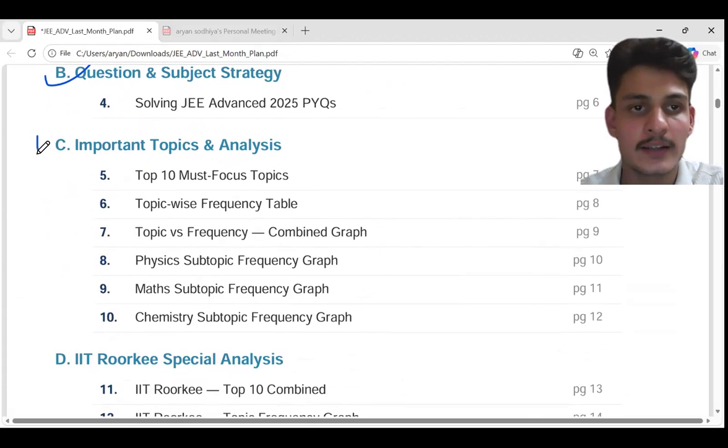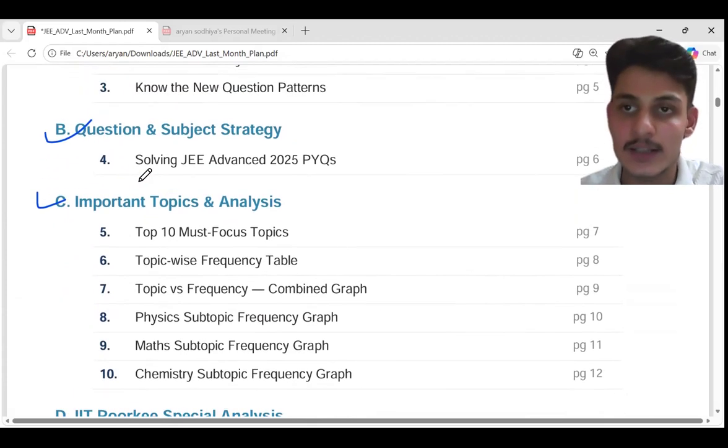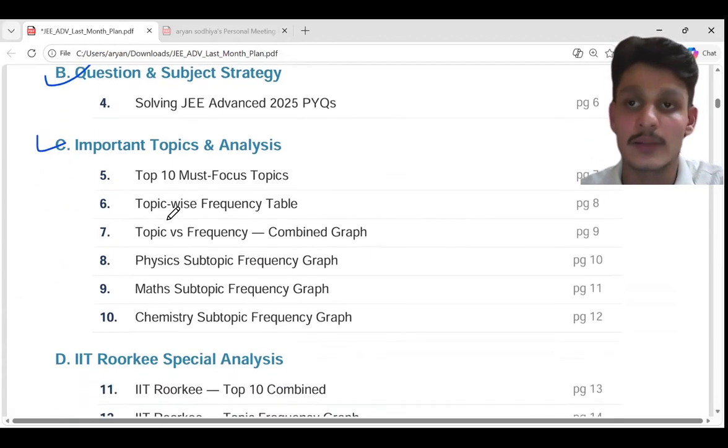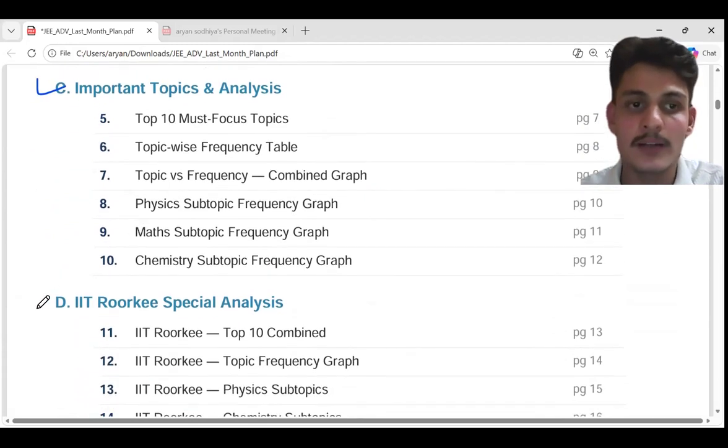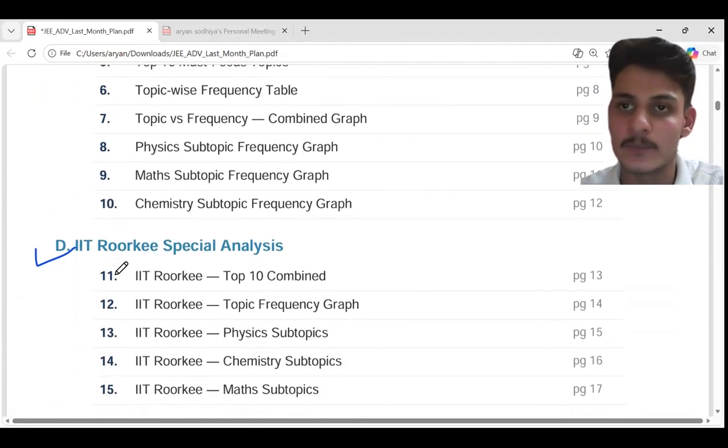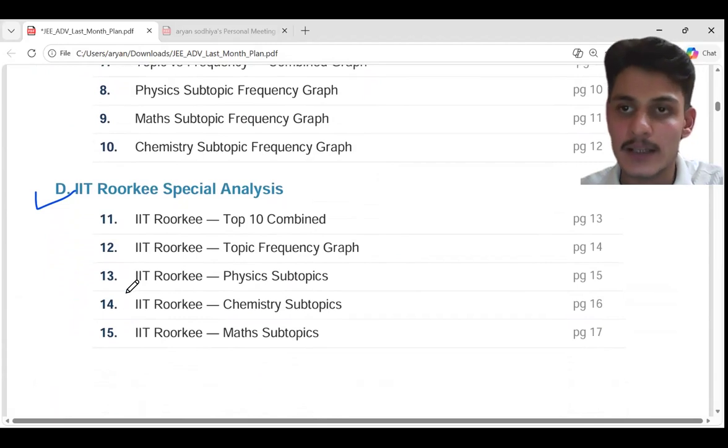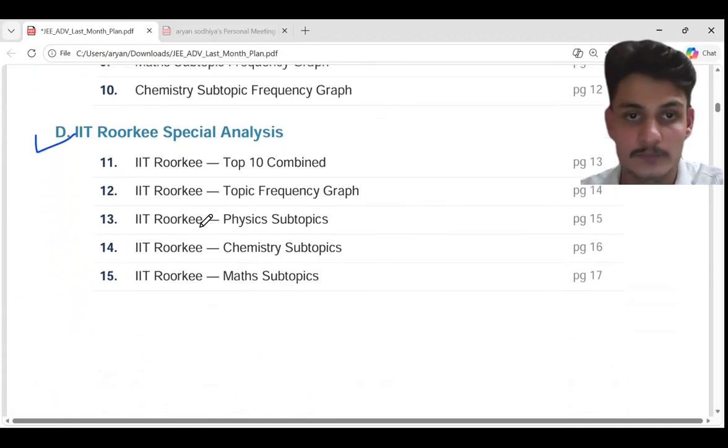In the third one, there are the important topics and analysis. B is the subject-based analysis and C will be the important topics-based analysis. We will be moving to be more focused about the topics: which topics to focus on, what kind of subtopics to focus on. That we will discuss in C and D, as this paper will be taken by IIT Roorkee. So we need to see what kind of questions are most asked by IIT Roorkee.